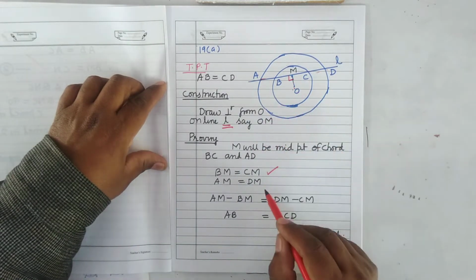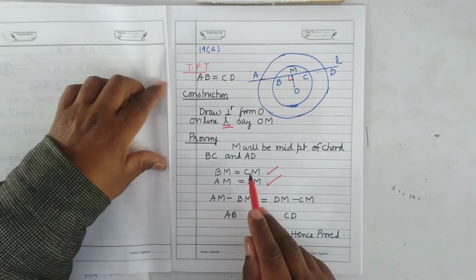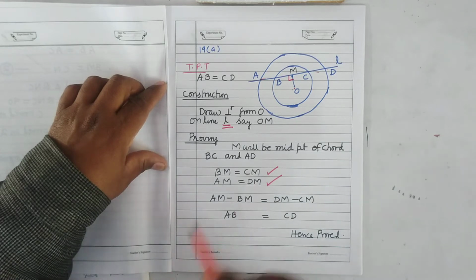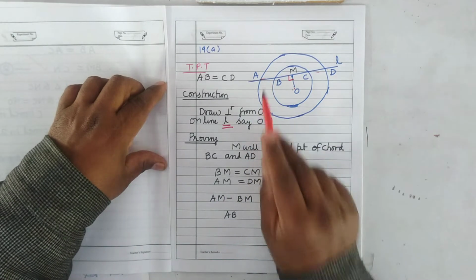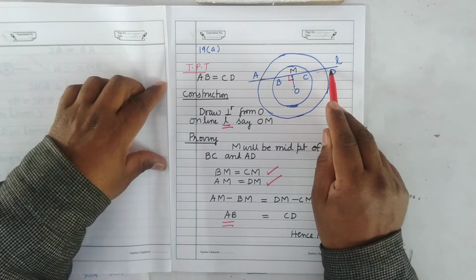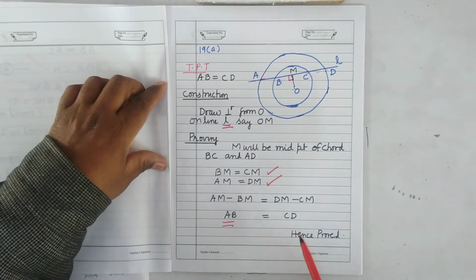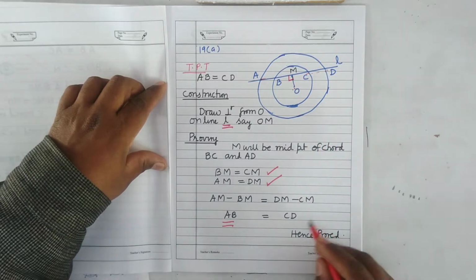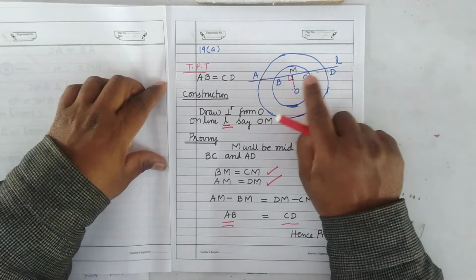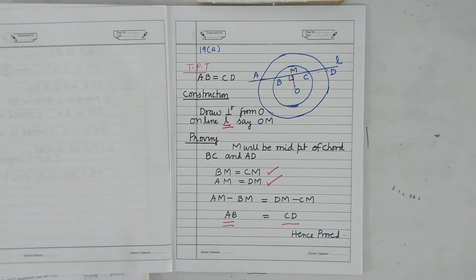AM will be equal to DM. Now you subtract: AM minus BM equals DM minus CM. What is AM minus BM? It will be equal to AB. And DM minus CM, that will be equal to CD. It's clear? DM is this, CM is this. If you subtract, you will get CD. Hence proved. It's clear? So now we will see the next question.